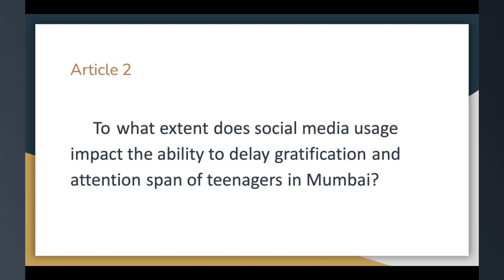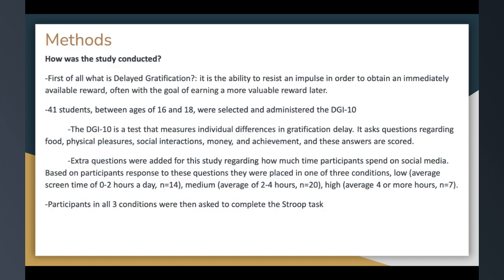Article 2. To what extent does social media usage impact the ability to delay gratification and attention span of teenagers in Mumbai? How was the study conducted? First of all, what is delayed gratification? It is the ability to resist an impulse in order to obtain an immediately available reward, often with the goal of earning a more valuable reward later.